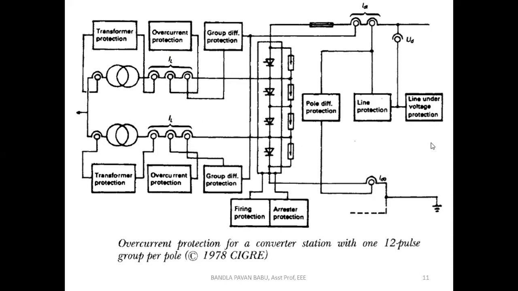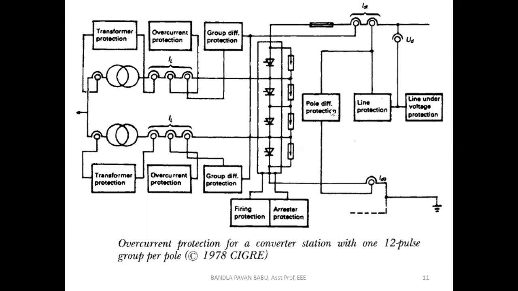Next, coming to the DC side. Look at the DC side here: pole differential protection, line protection, and line under voltage protection. Pole differential protection means that if the DC current rises, we need to isolate the circuit, either from the rectifier or from the inverter, or it may suppress the currents.